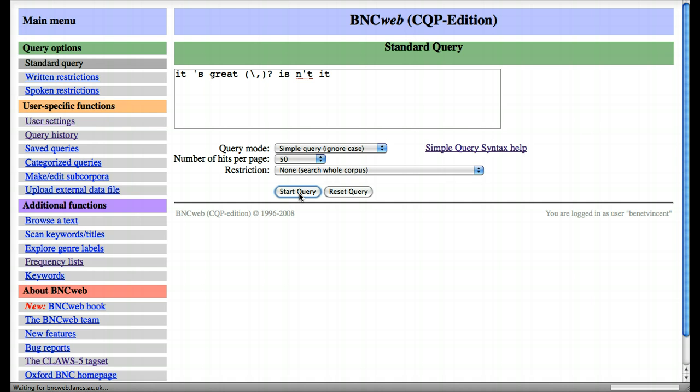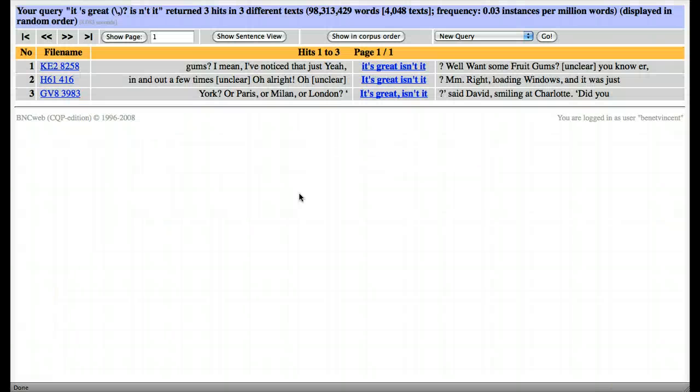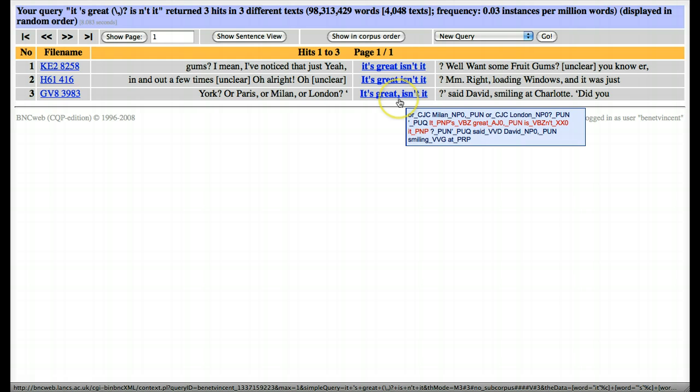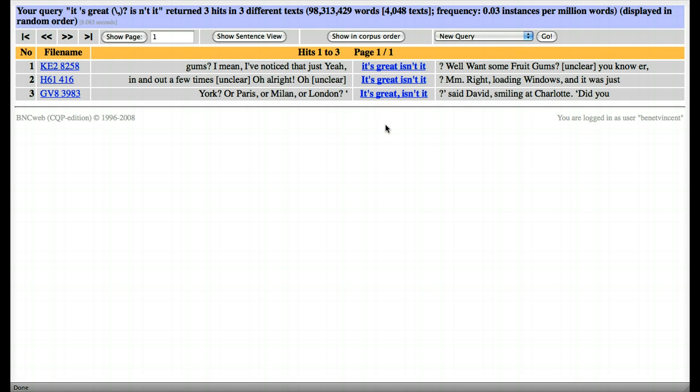unfortunately searches beginning with common words like "it" take a little bit longer. Thus, if you have the option, you should make your first word in your search more specific, a rarer word. Right, in this case we retrieved 3 hits. One of them has a comma, as we knew, 2 of them don't.